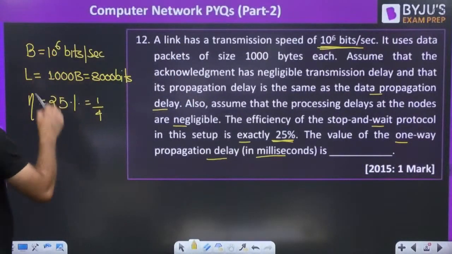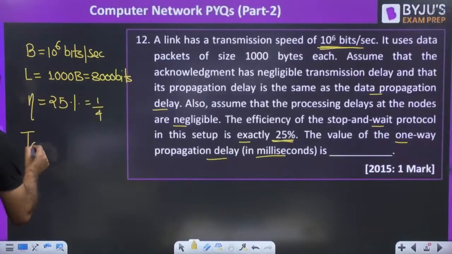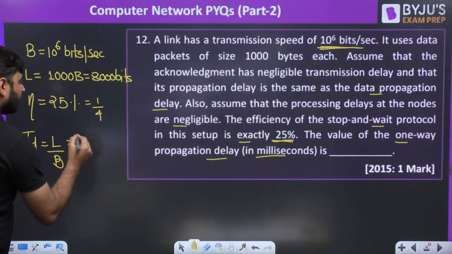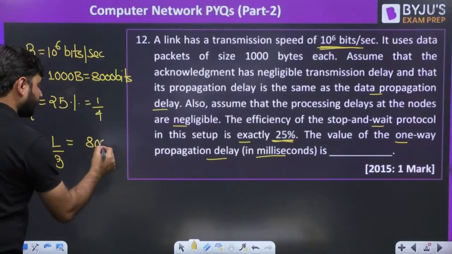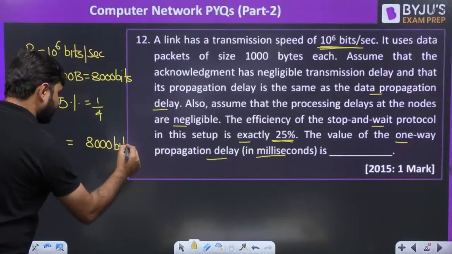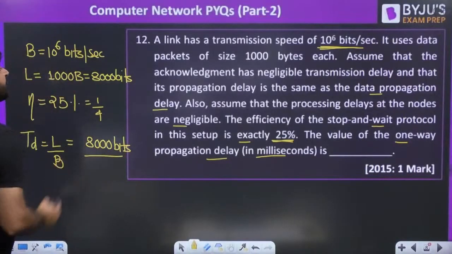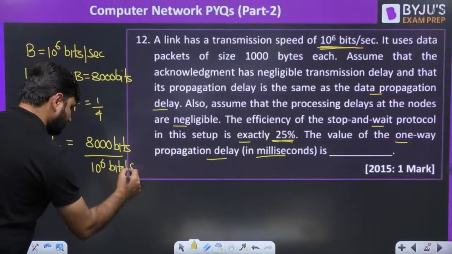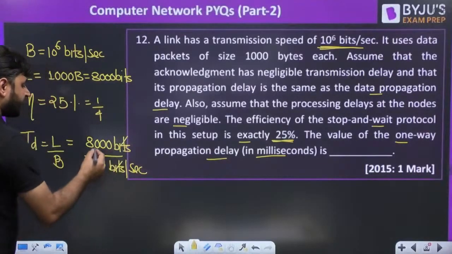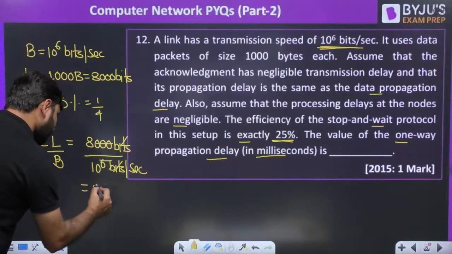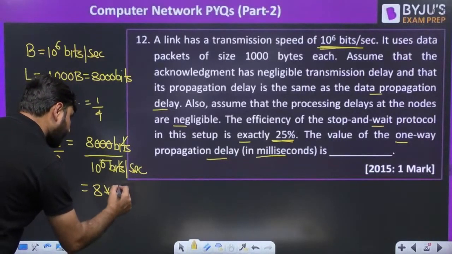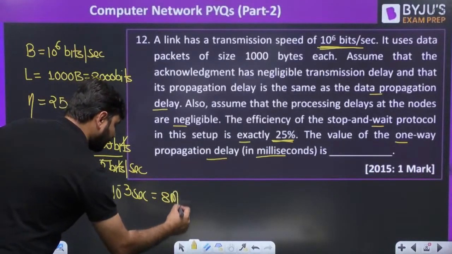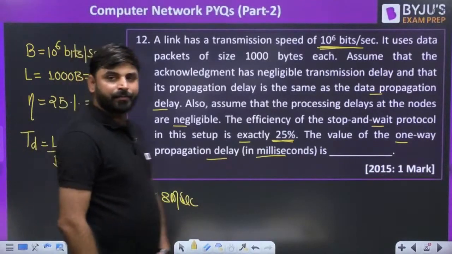Now bandwidth is given and L is given, so can we find the transmission delay? Yes sir, transmission delay is L by B, the length of the packet divided by bandwidth. Length of the packet is 8000 bits divided by bandwidth 10 power 6 bits per second. Bits cancel, and it becomes 8 into 10 power minus 3 seconds. So we can say 8 milliseconds is the transmission delay.